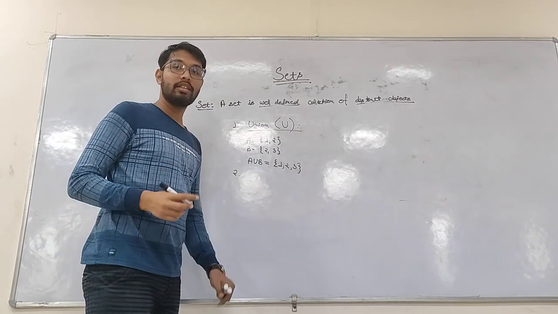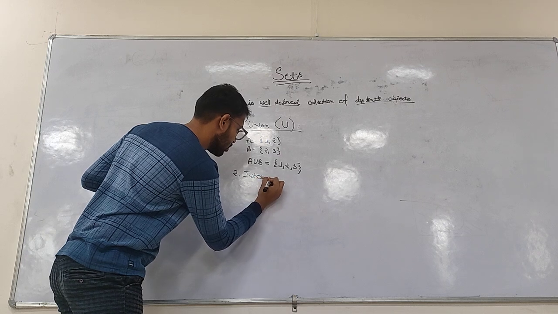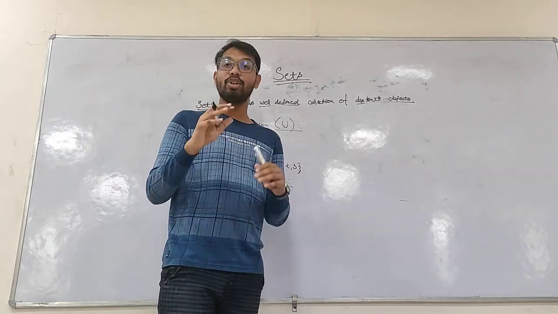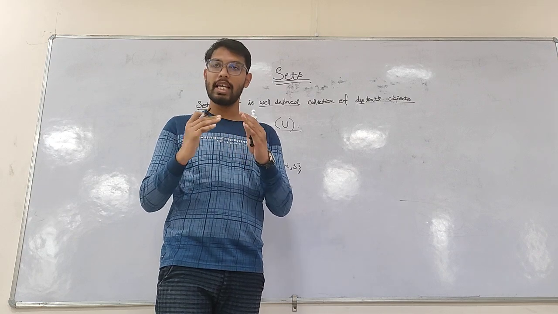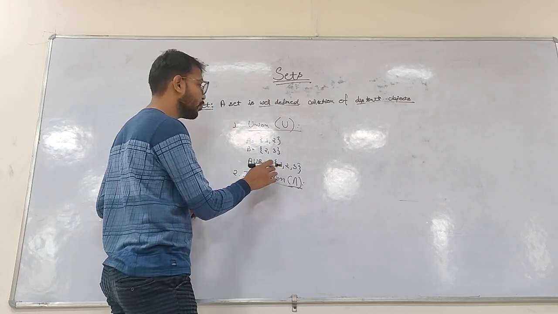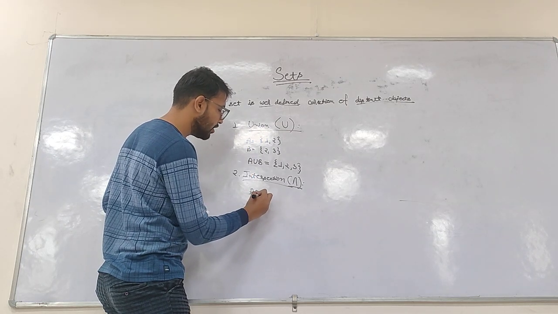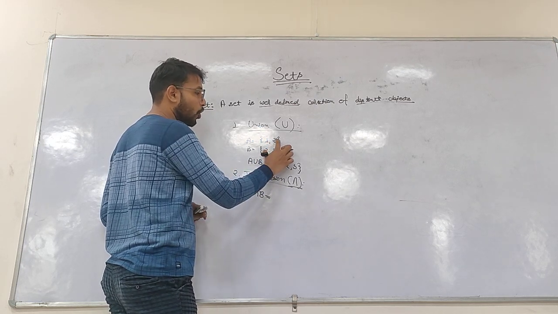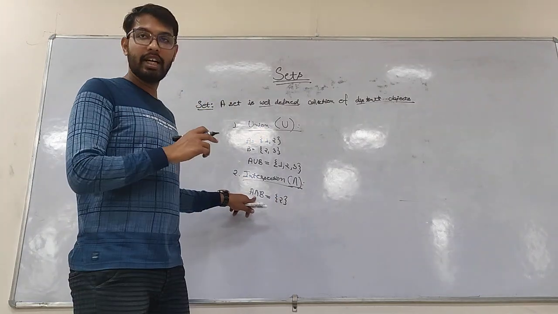Coming to the second operation, that is intersection. What is intersection? The intersection of two sets includes only the elements common to both sets, and it is represented like this. This is exactly the opposite of union. Considering the same example A and B, what would be A intersection B? Here we have 1 and 2, we have 2 and 3. So intersection means the common elements in both the sets. That is 2. So this represents intersection.